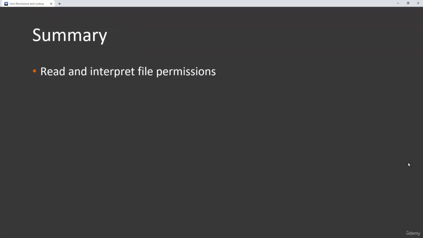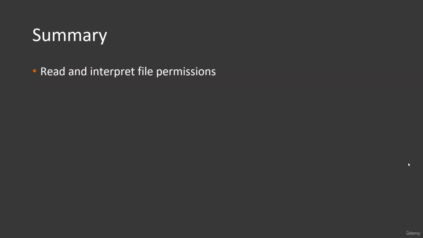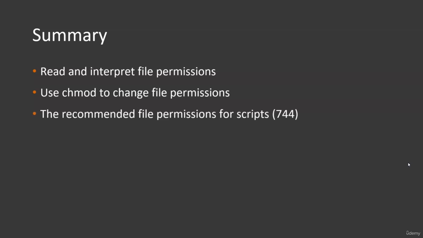So, before we wrap up, let's have a quick recap of what we covered. In this video, you learned how to read Linux file permissions and interpret what they mean. You learned how to change permissions on your scripts with the chmod command and octal codes. And you learned the recommended permissions to use for your scripts for security purposes. In this video, we recommended that you use the octal code 744 unless you have a particular reason otherwise.